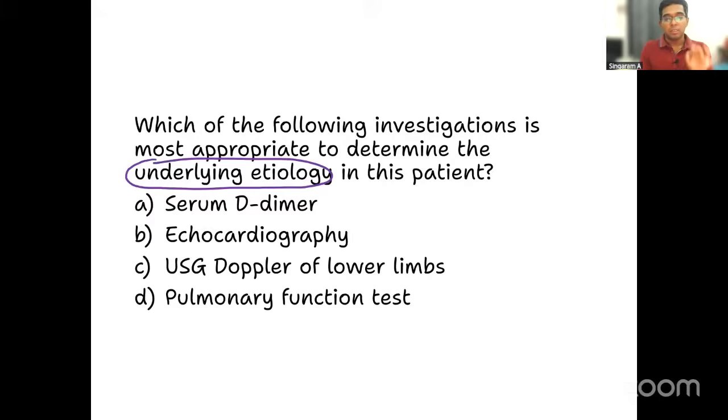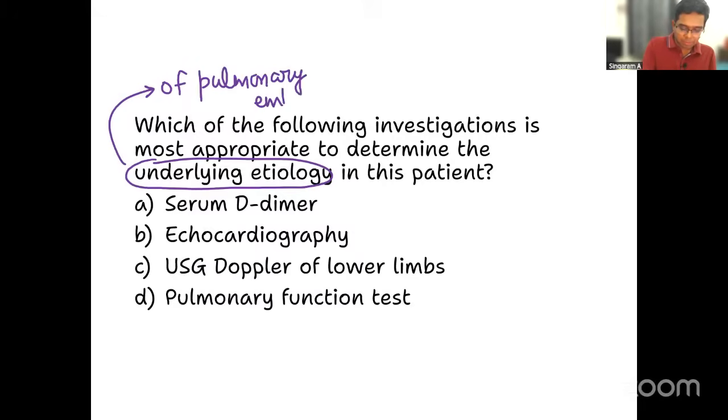Very important. The question is, which investigation will tell you the underlying etiology of pulmonary embolism? That is what the question is. Underlying etiology of pulmonary embolism. Pulmonary embolism is a diagnosis at present. Now the question is, what is the underlying problem making this patient develop pulmonary embolism? Okay, type in your answers.